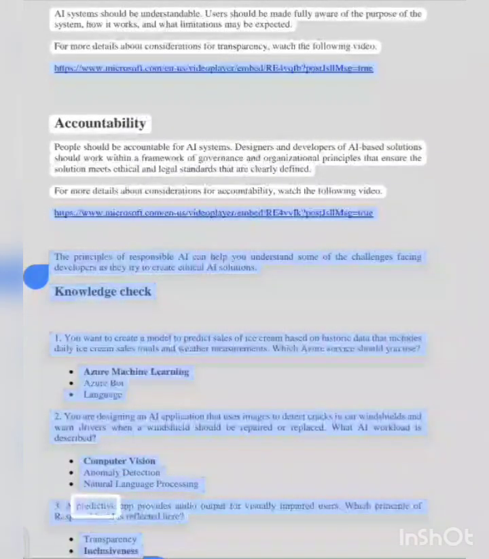3. A predictive app provides audio output for visually impaired users. Which principle of responsible AI is reflected here? Transparency, inclusiveness, or fairness.